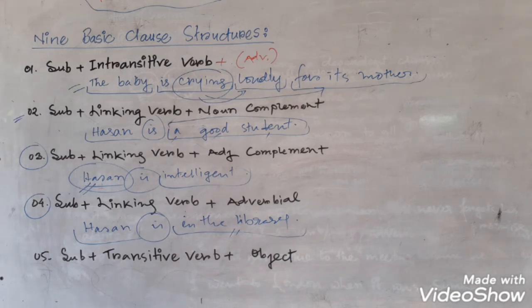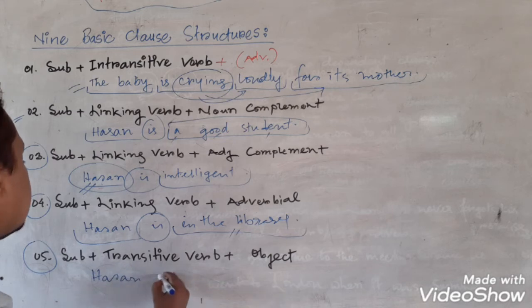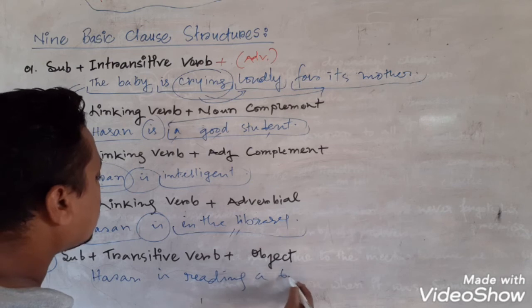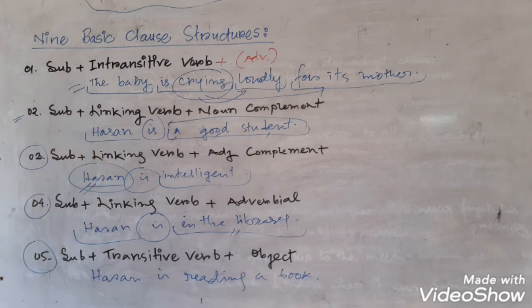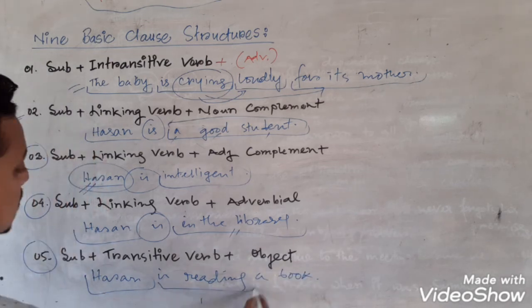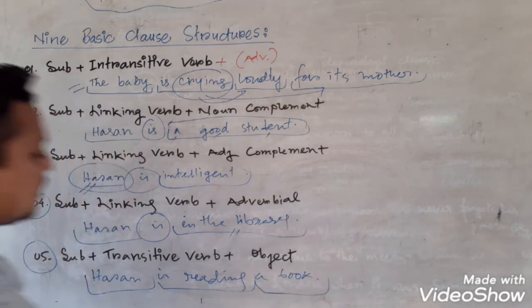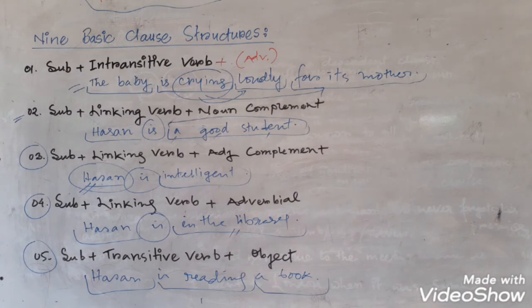Okay, structure number 5, and I can give you an example of that as well. Hassan is reading a book. So Hassan is the subject, is reading is the verb, a book is an object, right?